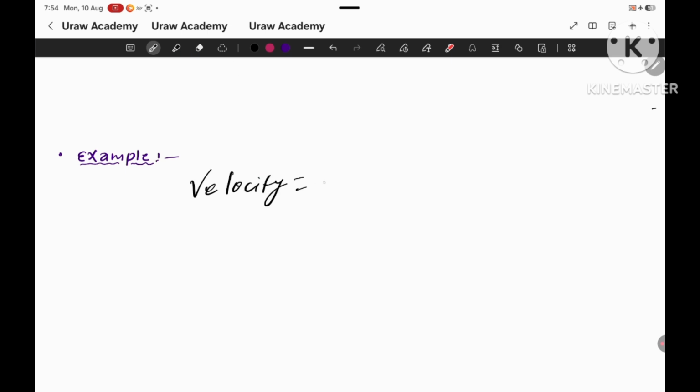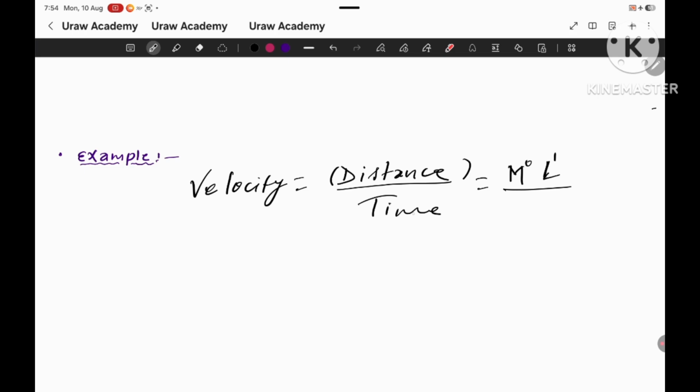Velocity is equal to distance by time. So distance is basically length, denoted by L. Here mass is equal to 0, and for time, T. So we can write this as M^0 L^1 T^-1. So the dimension of velocity is M^0 L^1 T^-1.